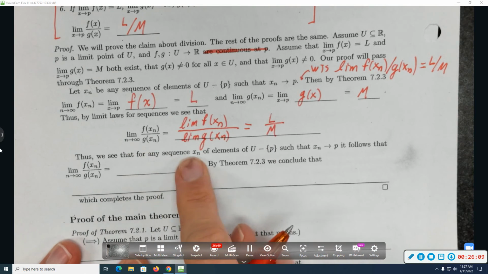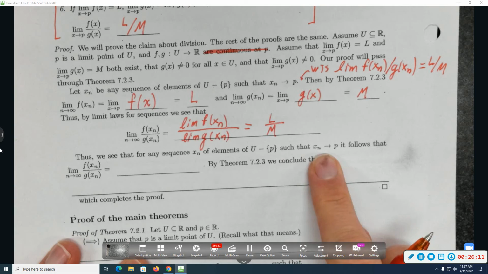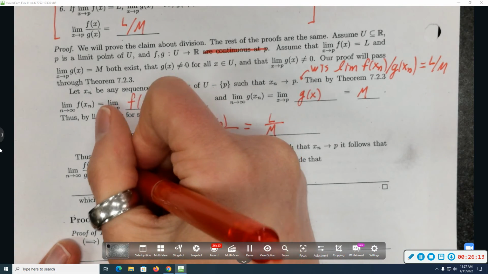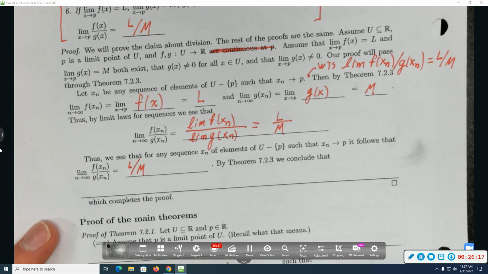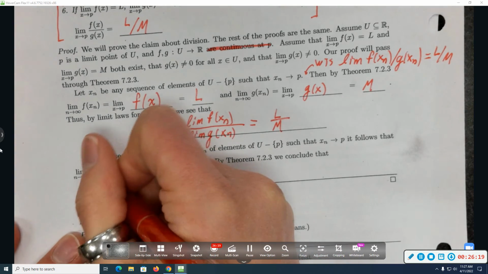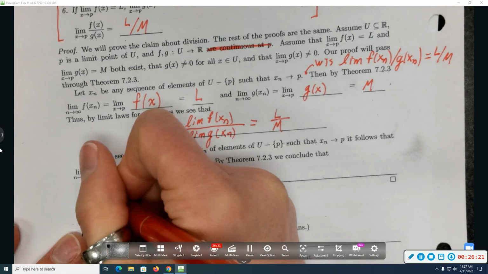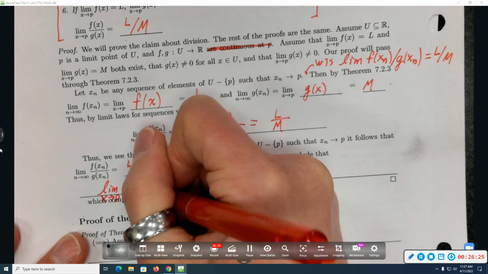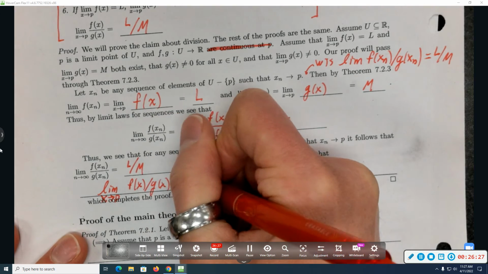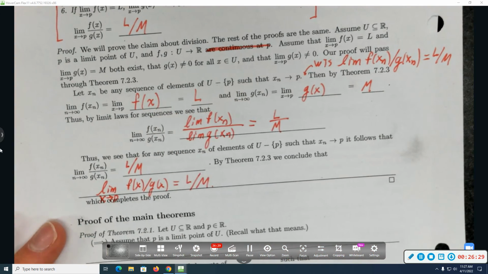Thus, we see for any sequence X sub n of elements of U minus P, such that X sub n converges to P, it follows that this limits to L divided by M. By theorem 7.2.3, we conclude that the limit as X approaches P of f of X over G of X equals L over M. This completes the proof.